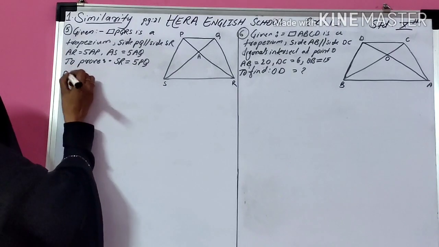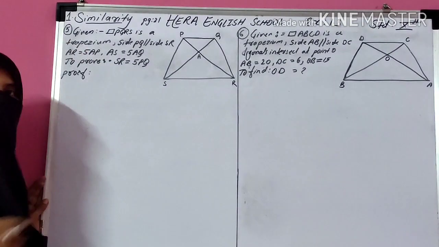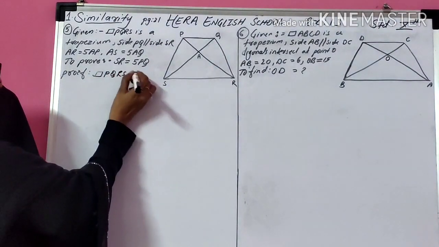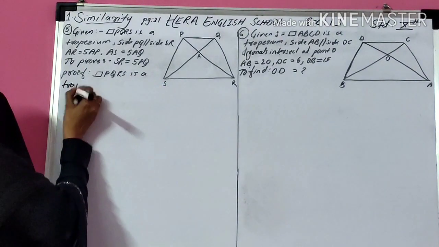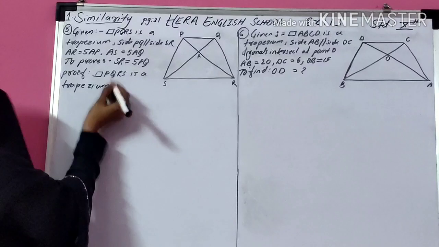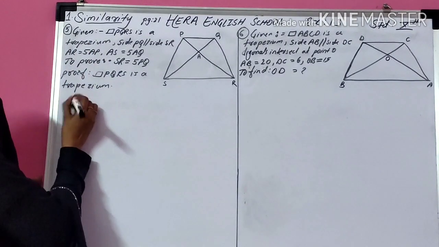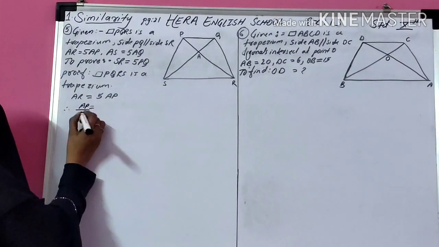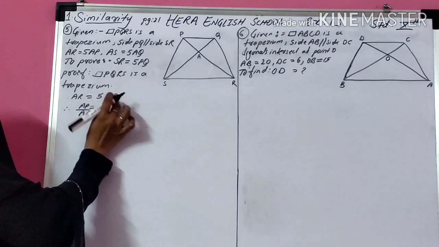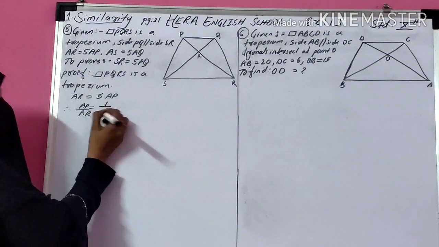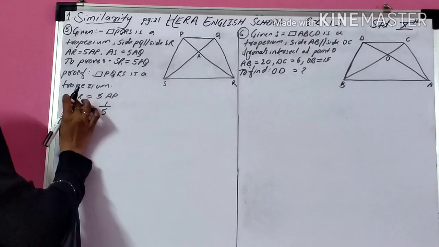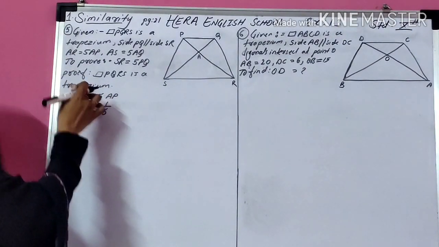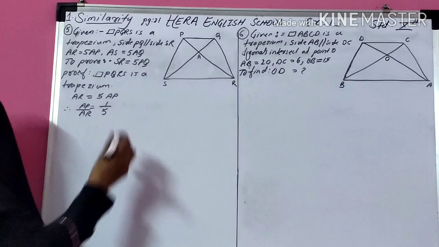You can write proof. Let's start your proof. First of all, quadrilateral PQRS is a trapezium, it's given. Now they have given AR is equal to 5 times AP. So AP upon AR is equal to 1 upon 5. Is there any doubt? No. So AR goes to that side in division, and the 5 multiplied here goes to that side in division. So the AP upon AR ratio is 1 upon 5.